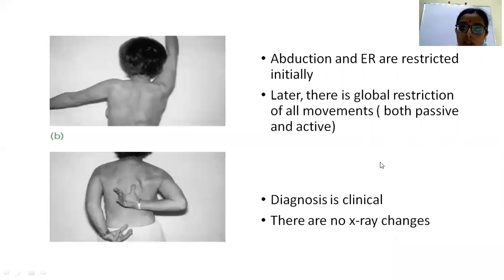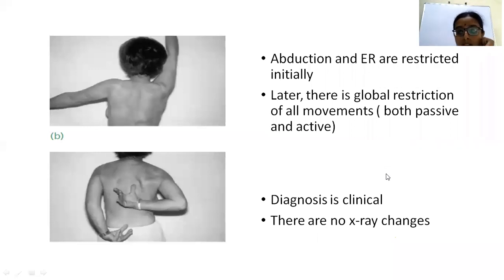And then there will be global restriction. Initially, the abduction and external rotation are restricted. As the disease progresses, there will be global restriction. That is, all ranges of motion, abduction, adduction, internal rotation, external rotation, flexion, extension, all movements are restricted, both passive and active. Active movement is something which the patient does by himself. Passive movement, the examiner elicits the motion. He will move the arm like this, with the help of the other hand. So that is the passive motion.